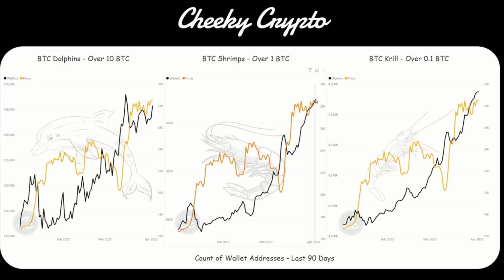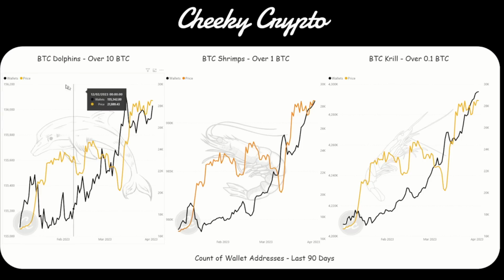We can see the shrimps have also climbed up quite massively right now, just rocking short of 1 million wallets at 992,271 wallets. This is very significant to see such a huge climb to the upside here for our retail wallets with over 1 Bitcoin in them. But again, it's the same concept, right? They are effectively buying premium Bitcoin here, and it's all about the fear that they're missing out, and they don't fully understand how markets work, right? Markets do not just go up, they do have to have corrective sides to them, and unfortunately I think we're about to find one, and it's going to lead us into a bit of despair for many retail investors who may start to panic sell as a result of that.